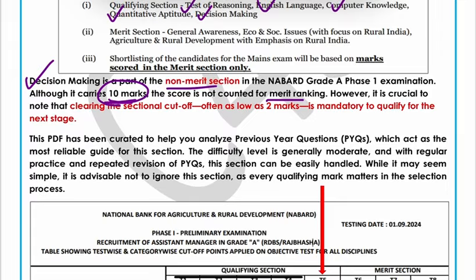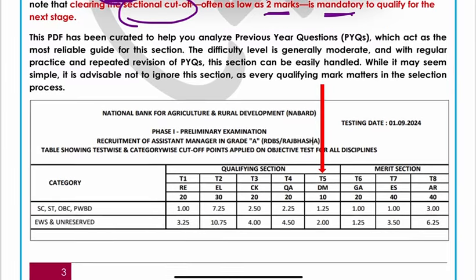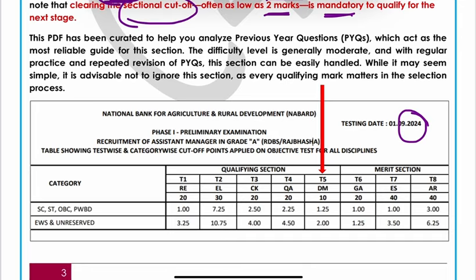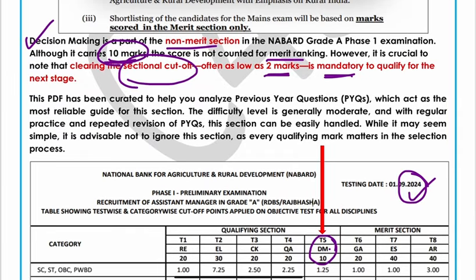However, it is crucial for you to clear the sectional cutoff, which is as low as 2 marks, and it becomes mandatory for you to qualify these 5 qualifying sections to get into the next stage. This is the chart for the 2024 cutoff list for all the subjects. You can see here decision making. We have 10 questions, and for 2024 the cutoff was as low as 2. So just have a look over these things and study accordingly.